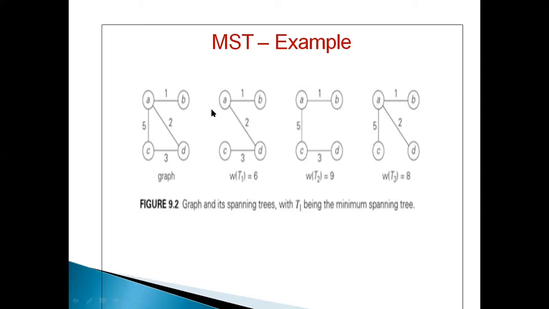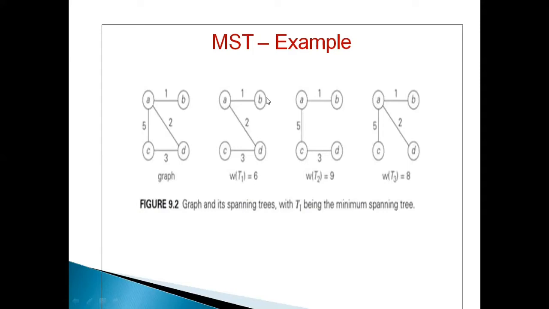a cycle. So for a spanning tree, how many edges will be there if the graph has n vertices? If this graph has 4 vertices, then for the spanning tree, a maximum of 3 edges is possible. N minus 1 edges are possible.